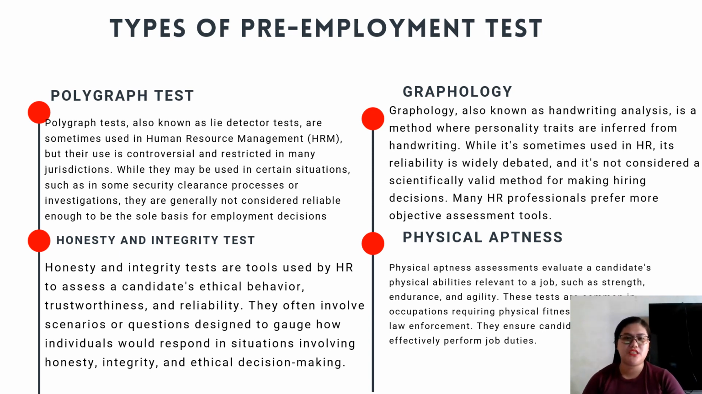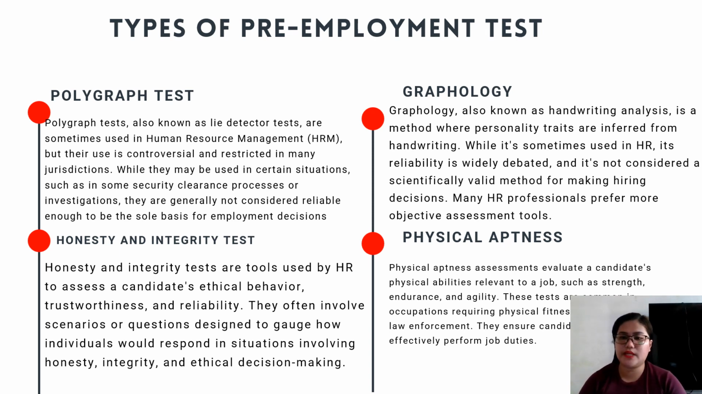While they may be used in certain situations, such as in some security clearance or investigation processes, they are generally not considered reliable enough to be the sole basis of an employment decision. Number two, honesty and integrity test. Honesty and integrity tests are tools used by HR to assess a candidate's ethical behavior, trustworthiness, and reliability. They often involve scenarios or questions designed to gauge how individuals would respond in situations involving honesty, integrity, and ethical decision making.